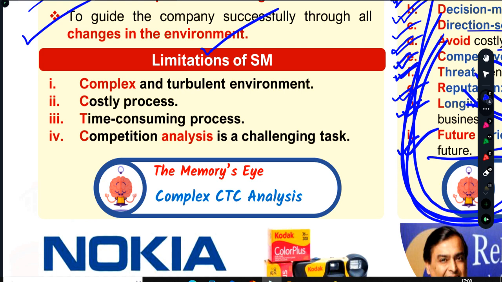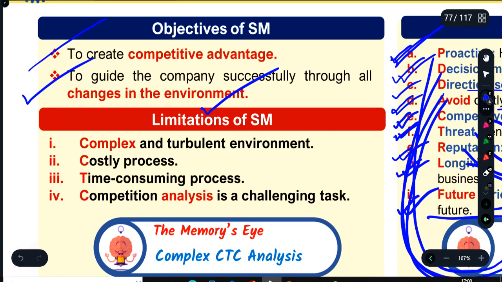The first point is a complex and turbulent environment. Everybody knows that this is a characteristic of environmental factors, that they are complex, turbulent, multifaceted, dynamic. This is something very important, and this is the core objective of strategic management, to guide the company successfully through changes in the business environment that you studied right now. So one is a complex and turbulent environment.